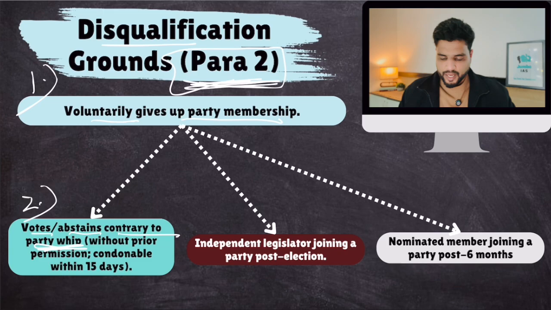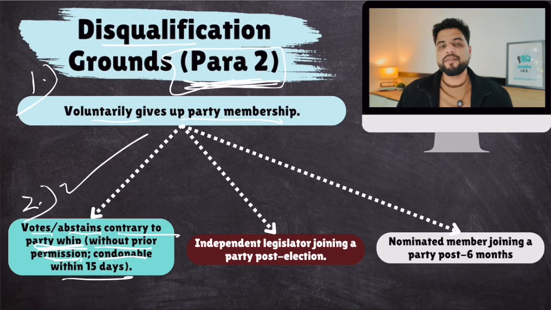This is without prior permission. If you want to vote contrary or abstain from voting, basically being absent on the day of this crucial voting, then take prior permission of the party, condonable within 15 days. If no permission is taken, it is defection.